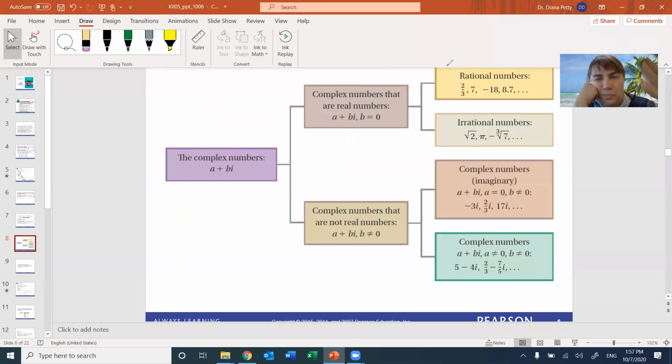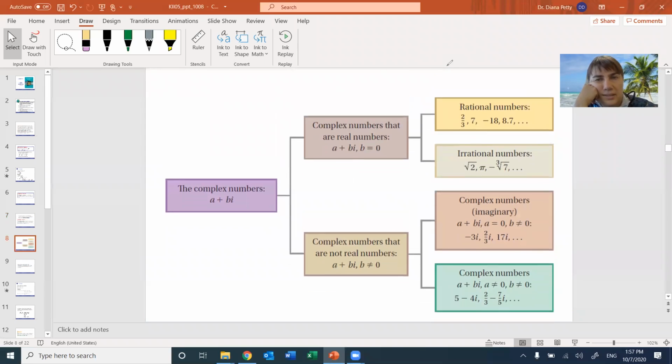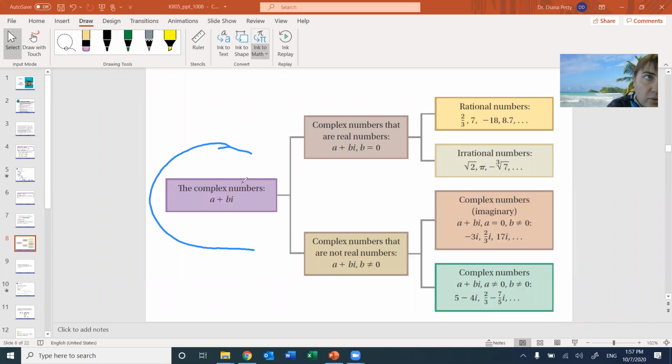Next. So here is the whole picture where you can see that the complex numbers are above, like the main category. From them you can split into two different smaller categories, kind of like the primary colors and the secondary colors. This means that the complex numbers are like all the colors at the same time, and then you split them into what they're made of, because it encompasses all.